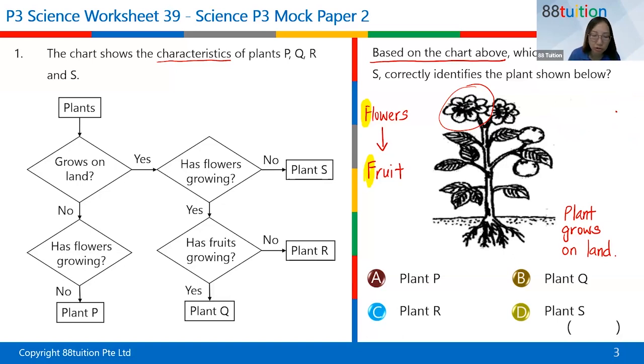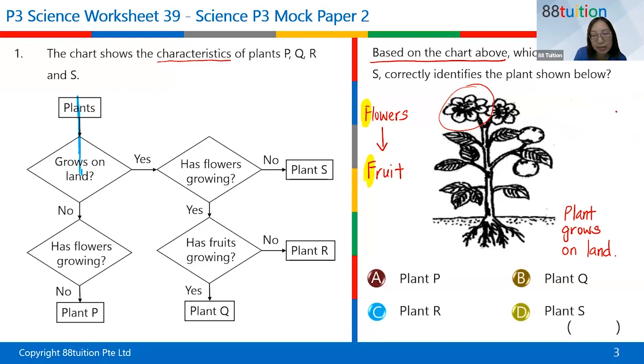All right, so this plant grows on land. So let's go this way. I'm going to use a highlighter. Maybe I start here. So I'm a plant, and I go this way. Does it grow on land? Obviously, what's the answer to this question? Does it grow on land? Yes or no?